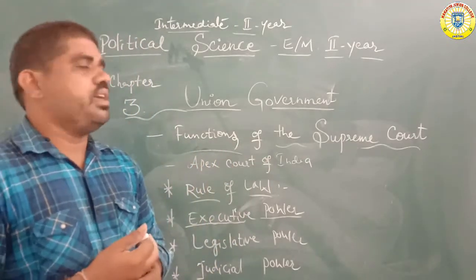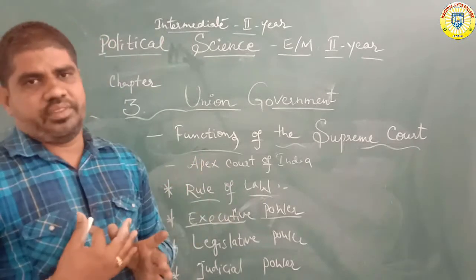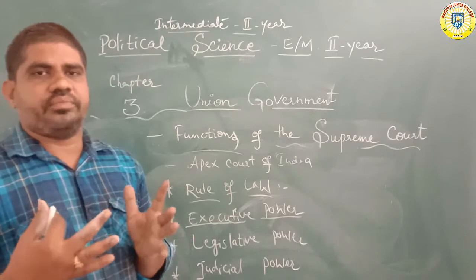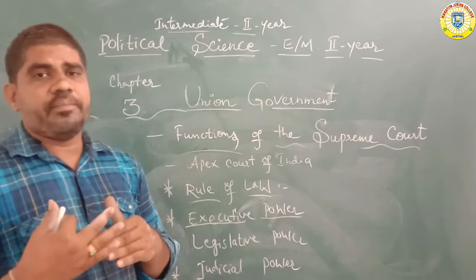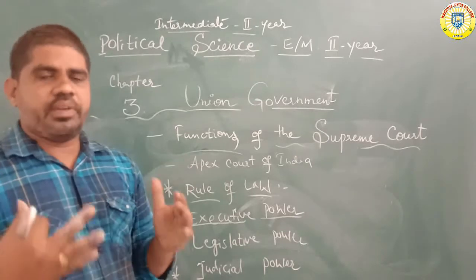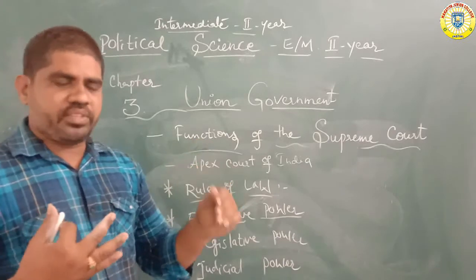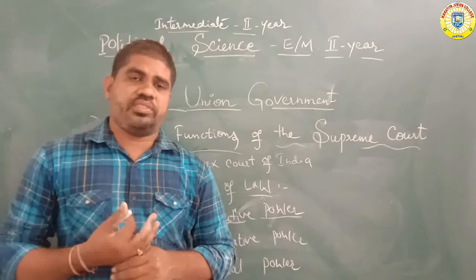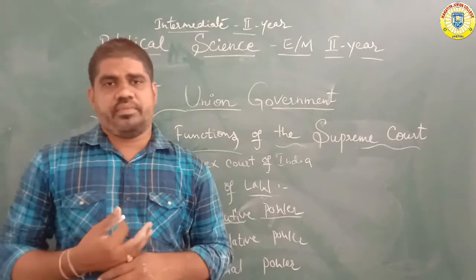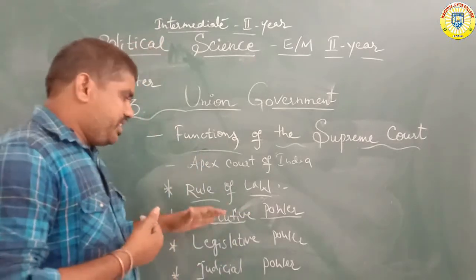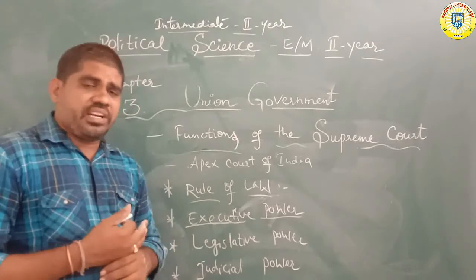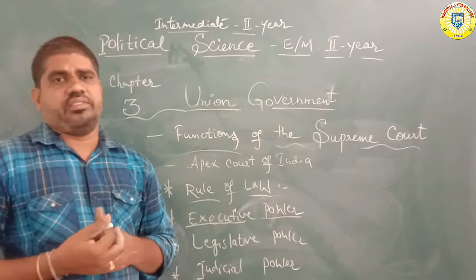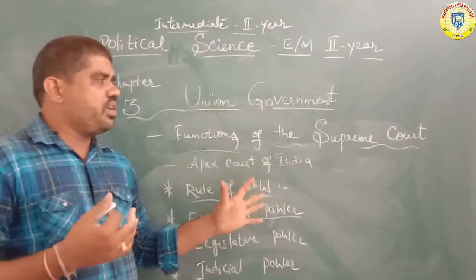Sometimes it directly rules the nation, and gives advice to the Prime Minister, the state legislative members and the state legislative assembly. The executive powers sometimes give advice to the union cabinet ministers. This is the main executive power of the Supreme Court.